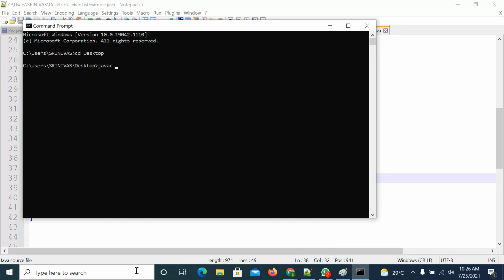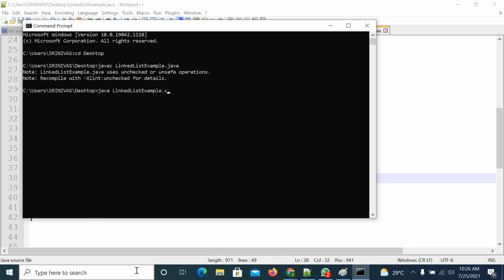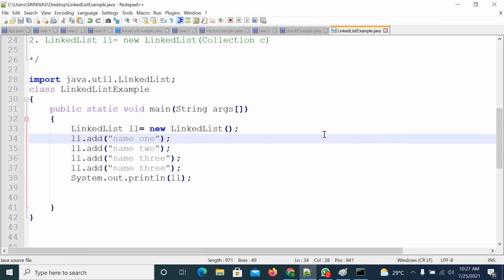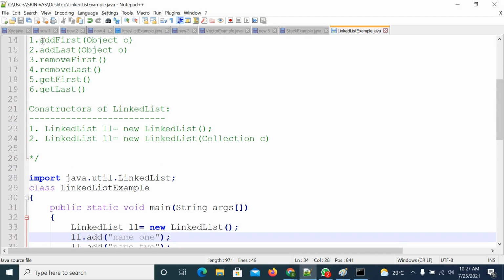Your file is there, javac, your file name is LinkedListExample.java. You compiled it, try to run it. So you added 4 names: name 1, name 2, name 3, and name 4. All are added.